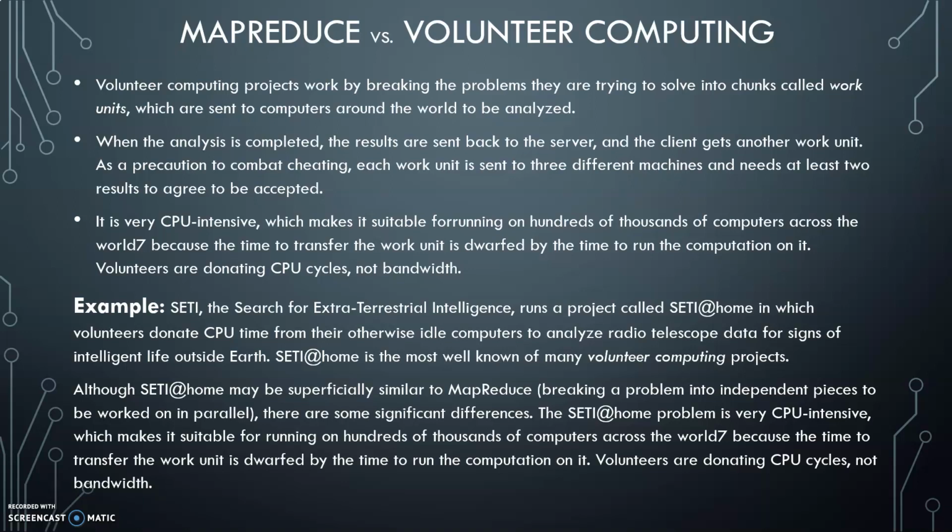There is a different mechanism to check the results and so on, and it is very CPU intensive. That is, each volunteer has to work with respect to his CPU and its hardware. Then he makes use of the computation, analyzes everything and gives the results back to the server. Whereas MapReduce is not like that. Here the function itself goes to the data. Volunteer computing means the data set is given to each one of the users for computational work, and in MapReduce we don't give it to anyone. Directly the function goes to the data and works on it.